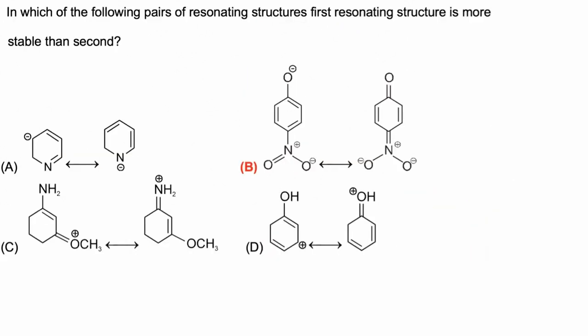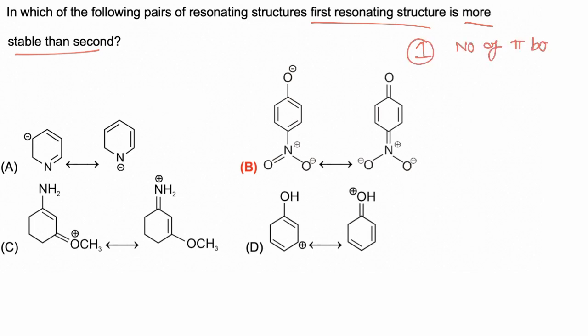In this question we have to find in which of the following pairs of resonating structures the first resonating structure is more stable than the second. During comparison of resonating structures, first we have to compare the number of pi bonds.